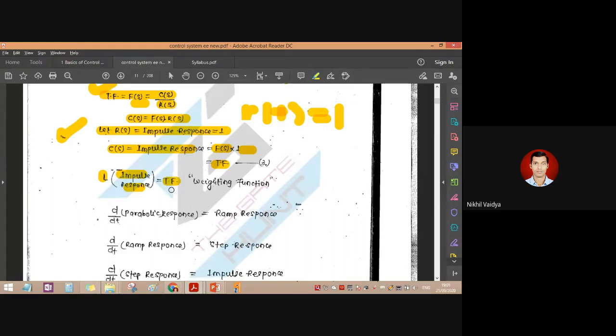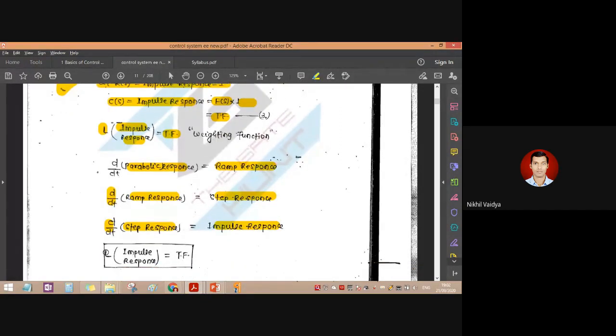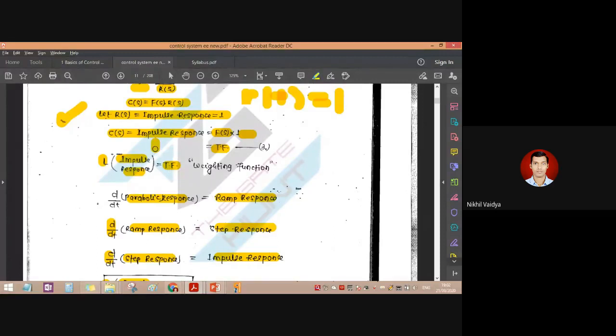Laplace of impulse response is equal to the transfer function. d by dt of parabolic response is equal to ramp response. d by dt of ramp response is equal to step response. d by dt of step response is equal to impulse response. And Laplace of impulse response is equal to transfer function. So how have we proven that? Laplace of impulse response is equal to the transfer function, because F is our transfer function and the impulse input is 1. So 1 multiplied by anything is nothing but the original transfer function. So the transfer function for the impulse input is the same transfer function.